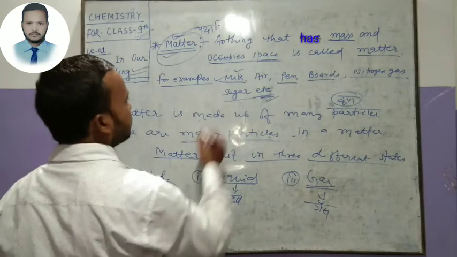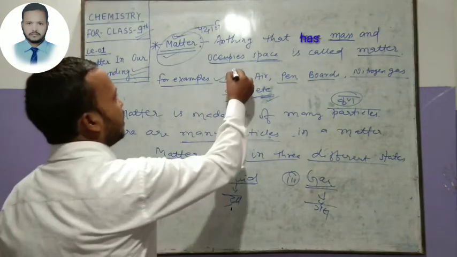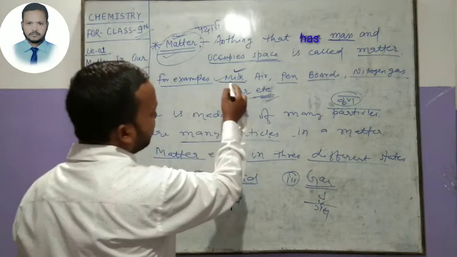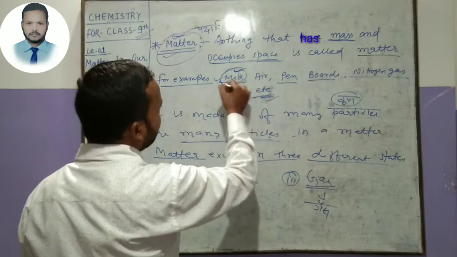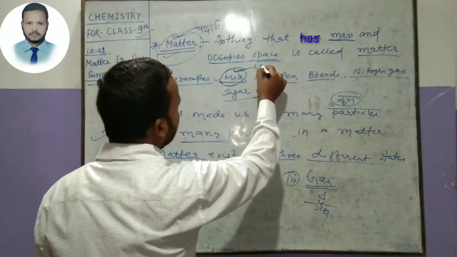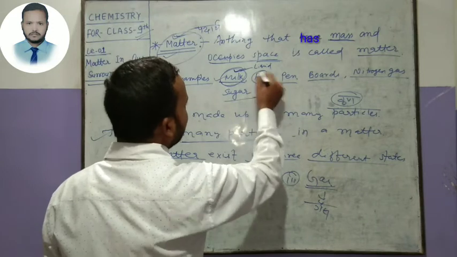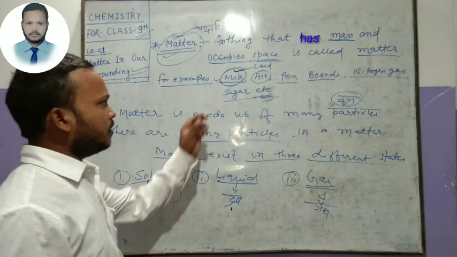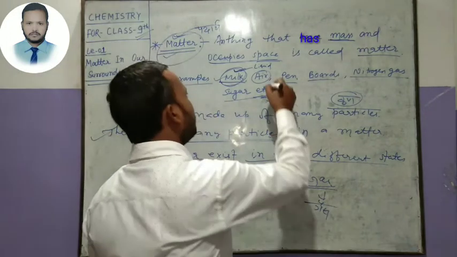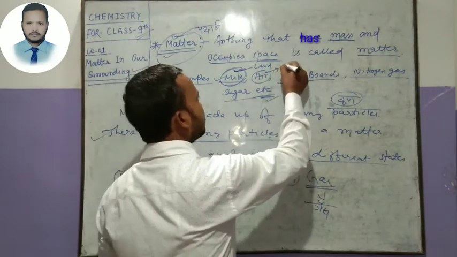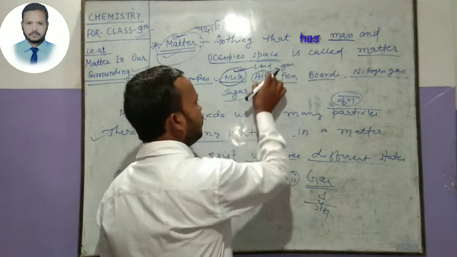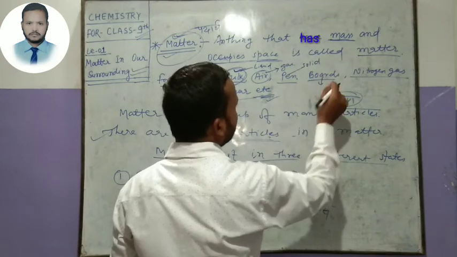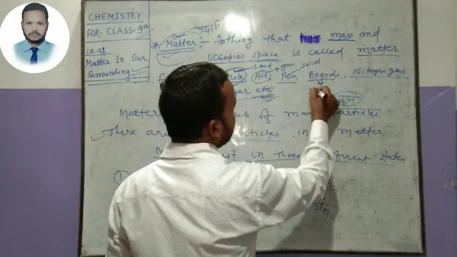So here find which are liquid, which are solid, and which are gas. Milk has definite volume but not definite shape, so milk is an example of liquid. Clear? And air has not definite volume and not definite shape, so this is a gas. Example of gas. And pen is solid, and board also. This is board. This is solid.